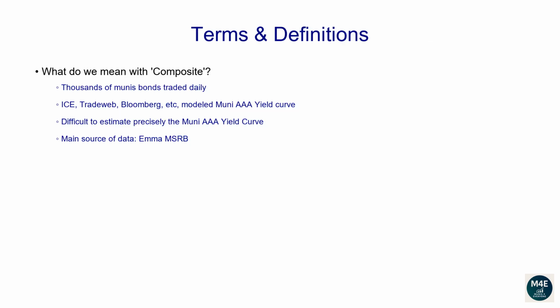Terms and definitions. What do we mean with composite? Every day, thousands of Muni bonds are traded, as you can freely see on the EMMA website. Different data providers like ICE, TradeWeb, Bloomberg, to name a few, provide their model-implied Muni AAA yield curve.